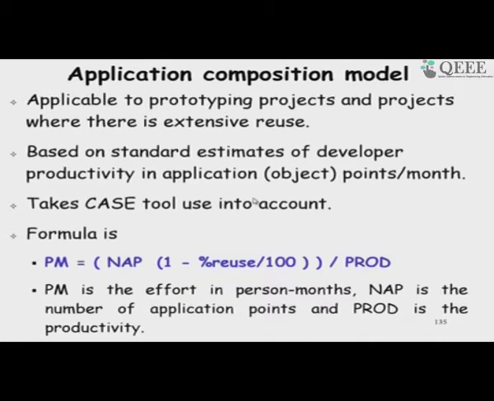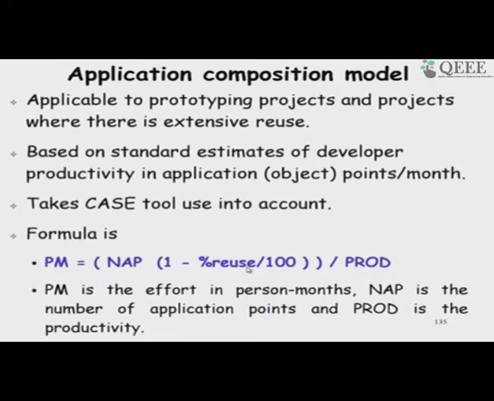So, here we just consider the number of application points. It is typically used at the very beginning of the development, not even requirements have been specified, and we compute the number of application points, which is basically the number of screens, number of modules that exist, and the number of internal entities or data structures that are being accessed. And then how much of the code we are using?